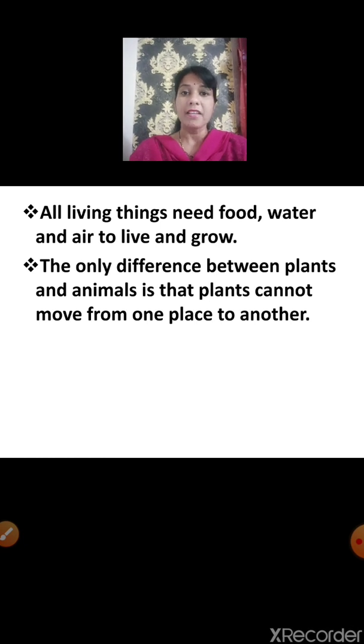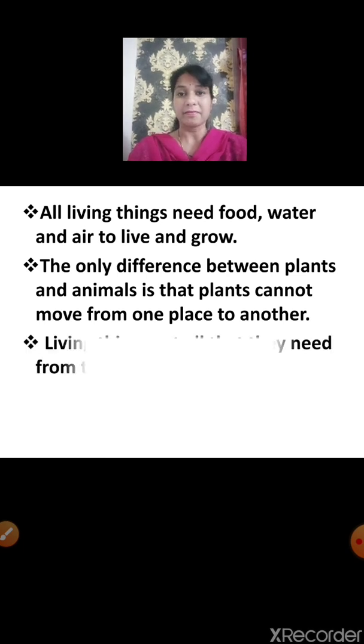All living things need food, water and air to live and grow. The only difference between plants and animals is that plants cannot move from one place to another. We have already seen that animals and human beings can move from one place to another. But in case of plants, they cannot. Though we can see some movement within the plants, it is not easily visible.